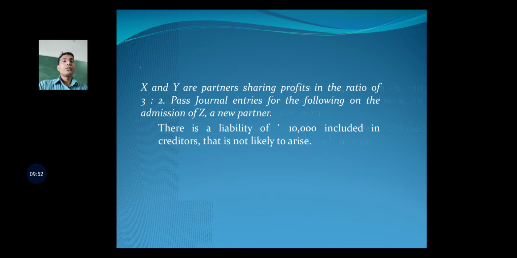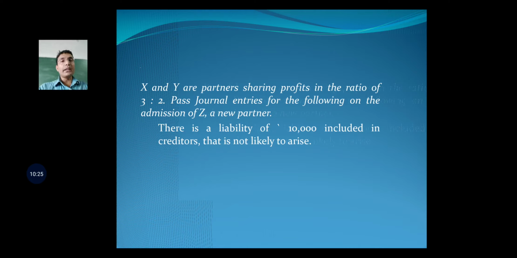That means the liability is not going to claim any amount from the firm. It means that the liability is to be written off, erased from the books of the firm. It means that we are supposed to decrease the creditors by rupees 10,000. Since this liability is included in creditors, therefore we are supposed to decrease this liability by rupees 10,000. That is, we are supposed to decrease this creditor by rupees 10,000.